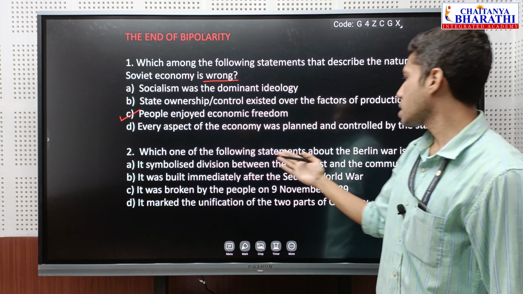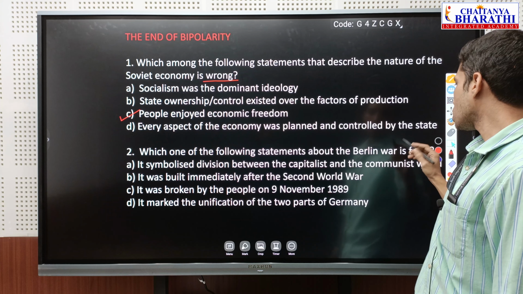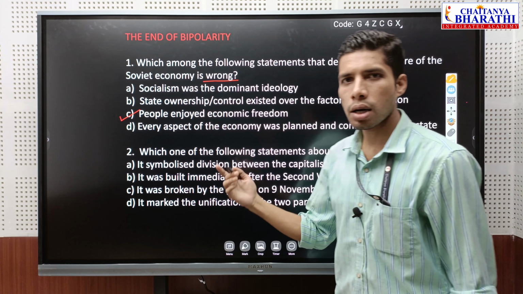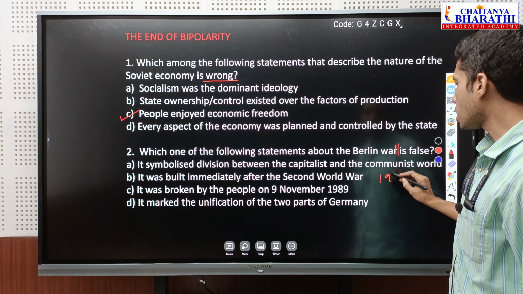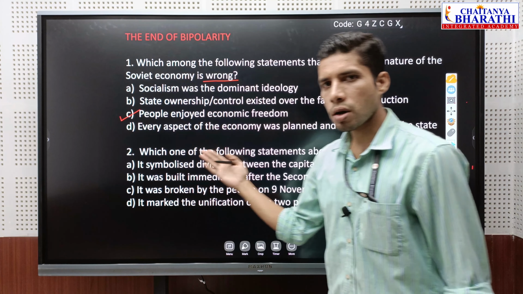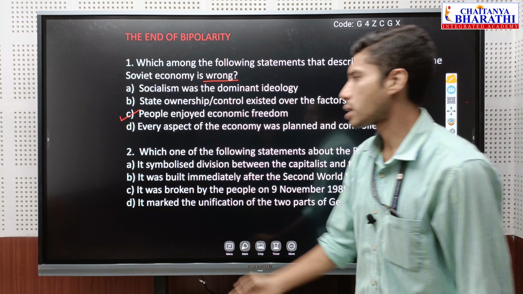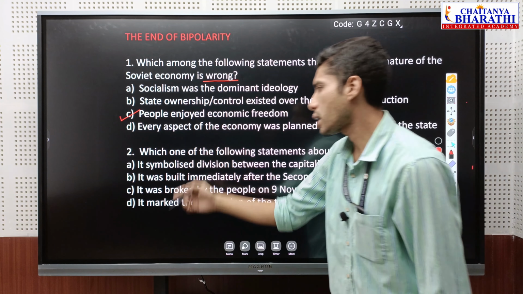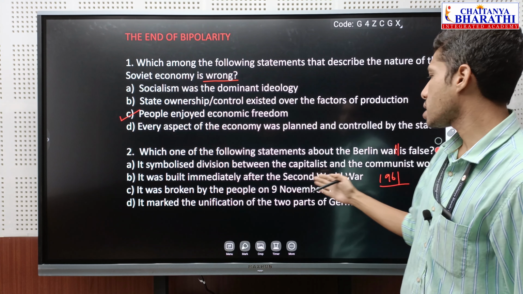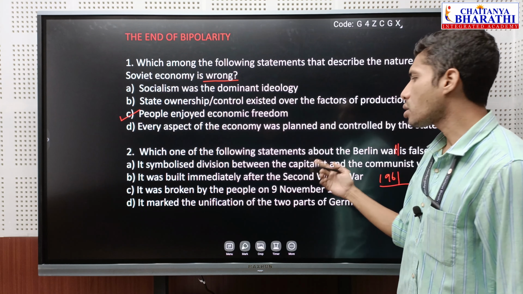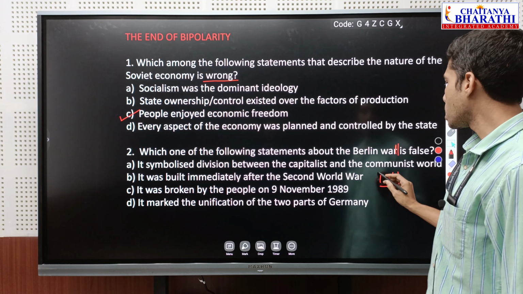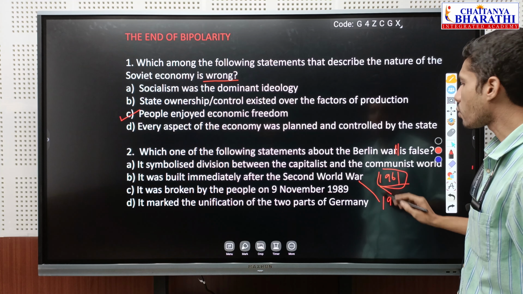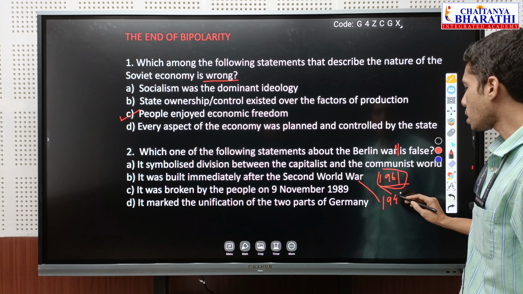Which one of the following statements about the Berlin Wall is false? The Berlin Wall was built in 1961. So which one of these statements is wrong? We have to select. It symbolized the division between the capitalist and the communist world. Yes, it is correct. It was built immediately after the Second World War. No, it was not built immediately after. It was built in 1961, while the Second World War ended in 1945.